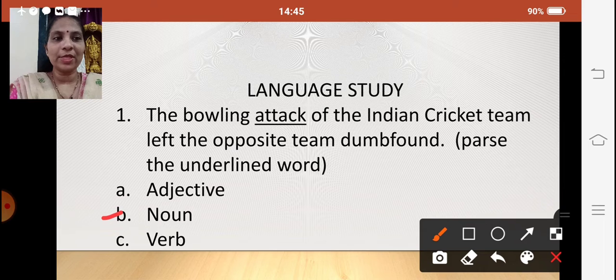But in this particular sentence, the bowling attack, it is a noun, not a verb. It is a noun because it is acting as a noun. It's not acting as an action word over here. Okay. So the bowling attack. The word attack in this sentence is a noun. Fine.